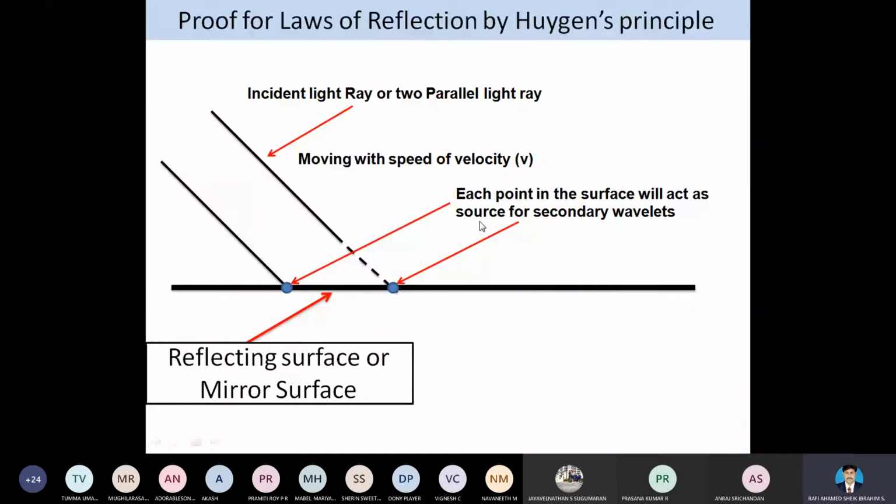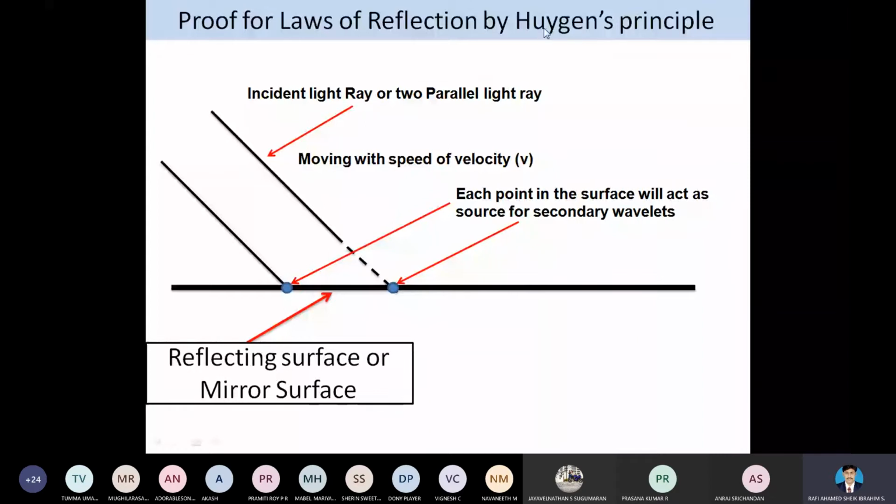So this is the law. The angle of incidence is equal to the angle of reflection. If we know this law, then the entire thing which we are going to see here will be the easiest one. So this point is very, very important.